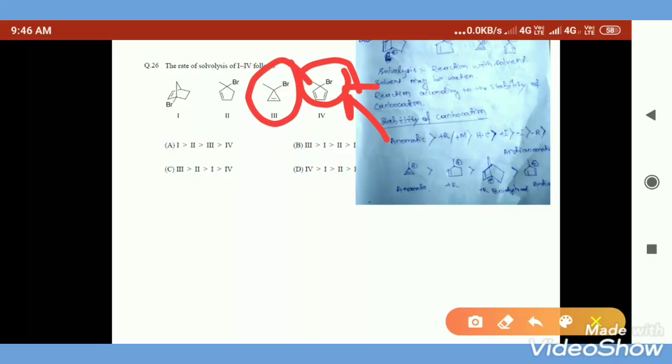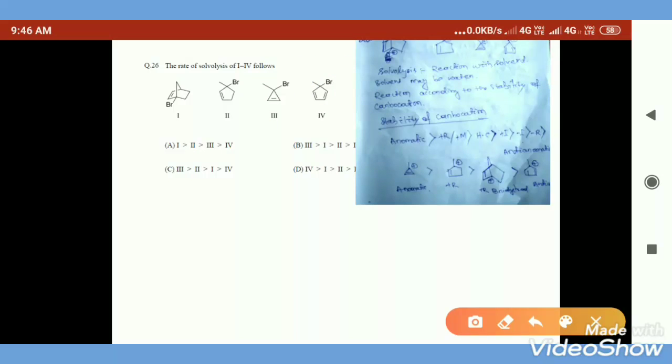We should know the carbocation stability. First, the aromatic will be the most stabilized, then conjugated, or plus or minus R, then hyperconjugated. The carbocation will be more stable, then plus I and minus R, then anti-aromatic.